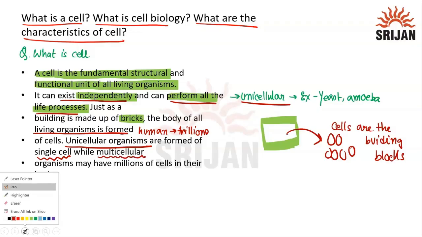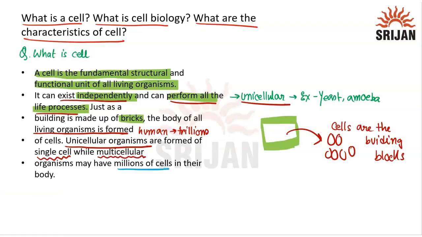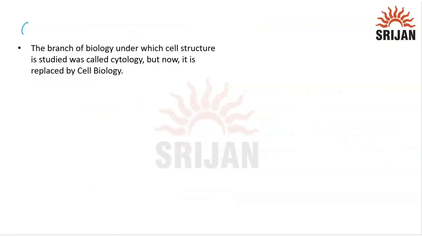A multicellular organism has millions of cells, but everything starts from a single cell only. A zygote also starts from a single cell. The zygote multiplies and divides by cell divisions, and trillions of cells are formed in the human body.